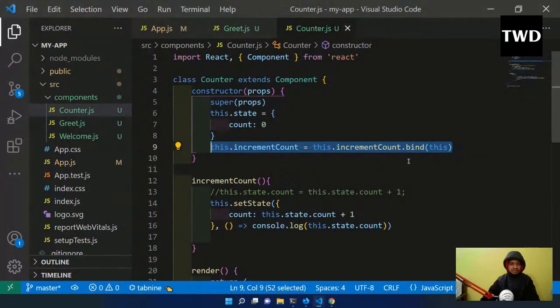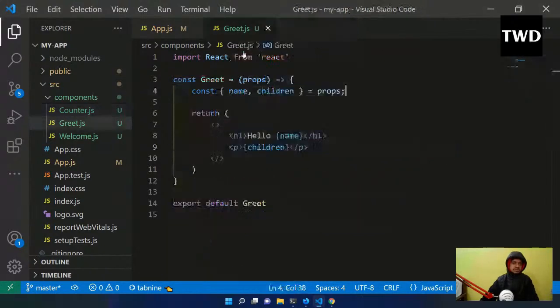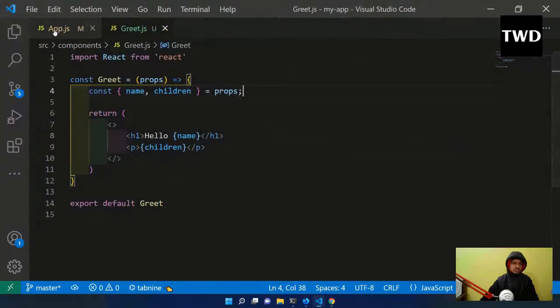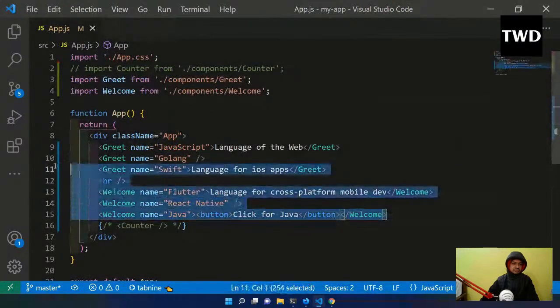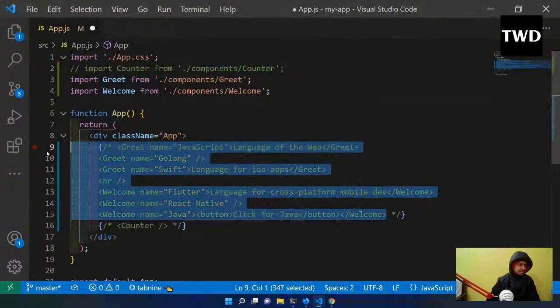So this is a bit older way, and it used to be used in around 2015-16, but there are more modern ways with the arrow function. So we are going to see them. Okay, so let me go back and let me do one thing. Comment everything out.